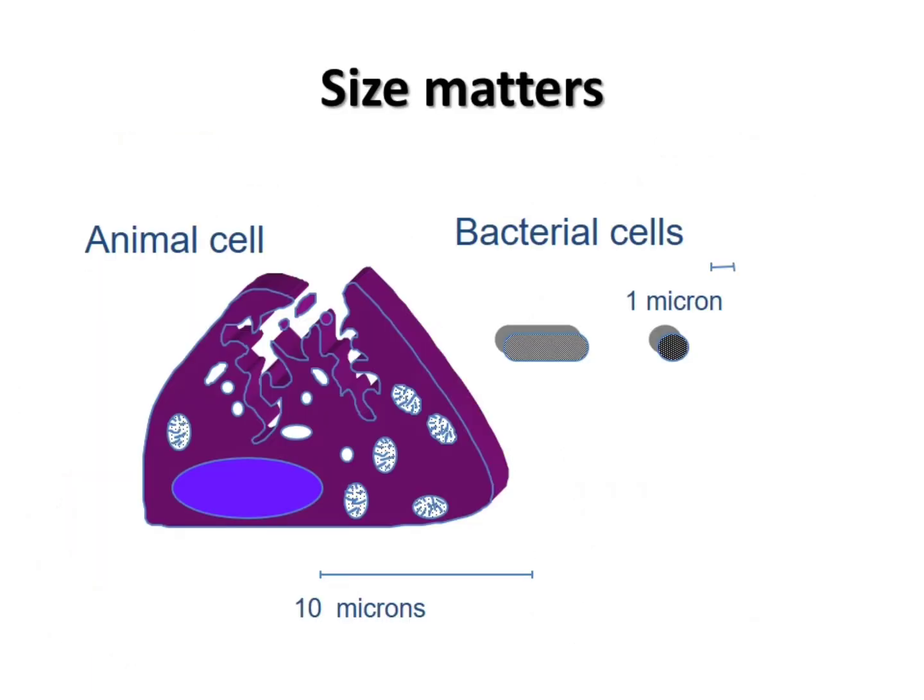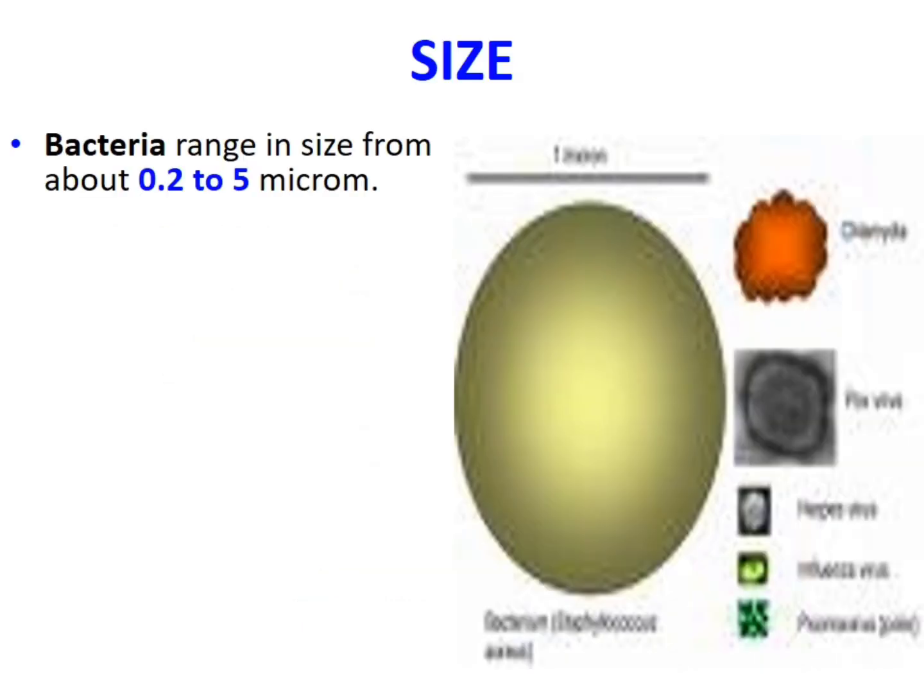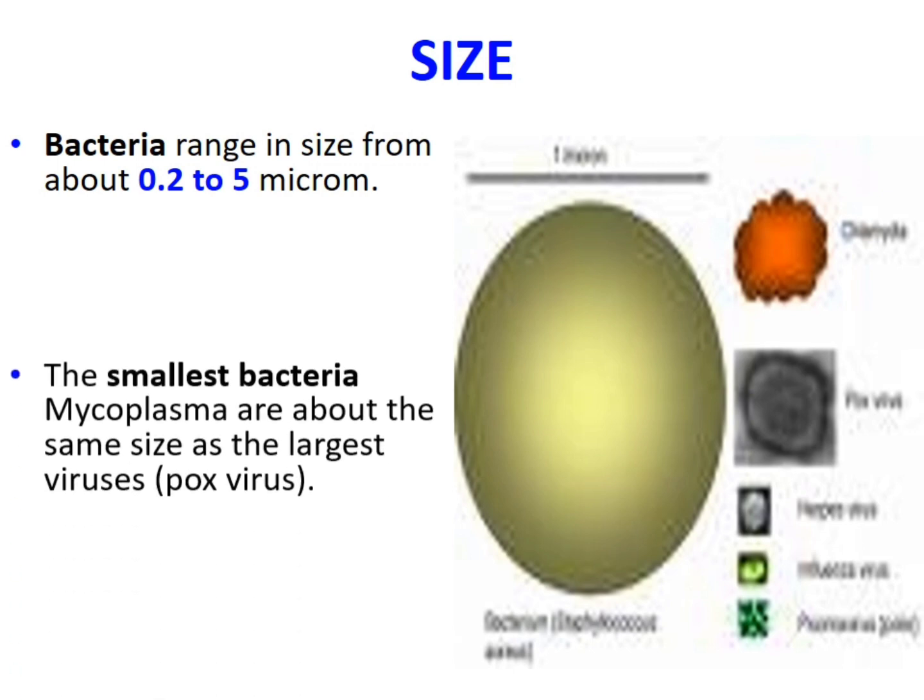As you can see, there's a big difference between the size of the bacterial cell and the animal or the eukaryotic cell. The eukaryotic cell is about 10 microns larger than the bacterial cell. Here you can see the size of the bacteria.